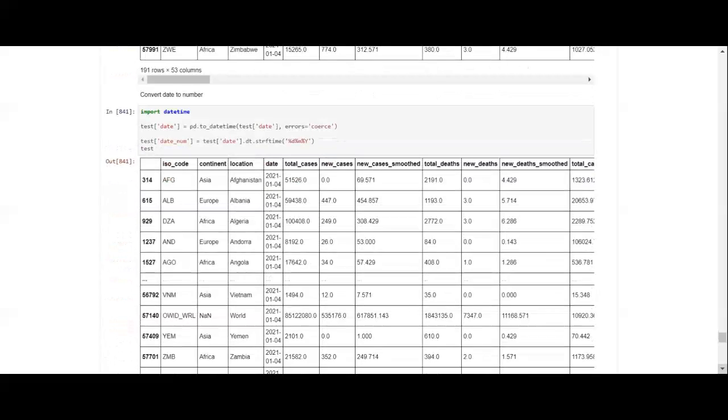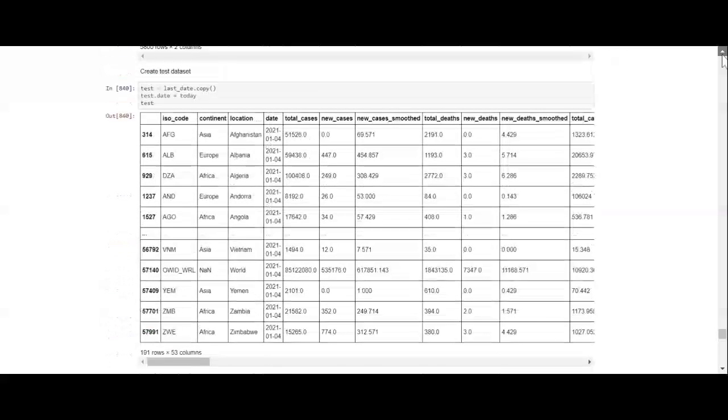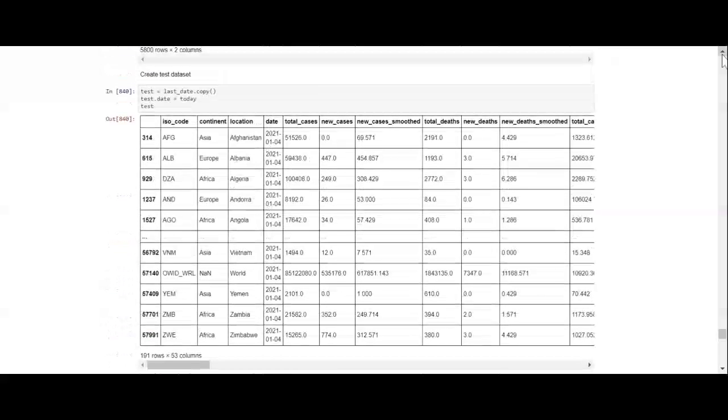And so what we're doing now is we're creating our test data set so we can test. So test equals last date, which we've already made, and test date equals today, and end the test. So you can see that, and we've already done that.